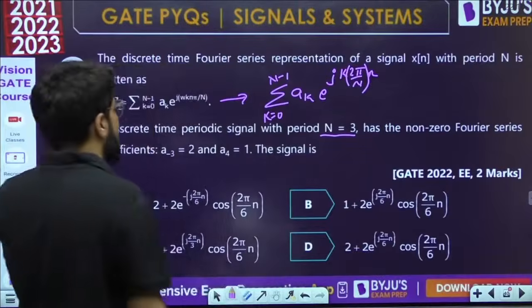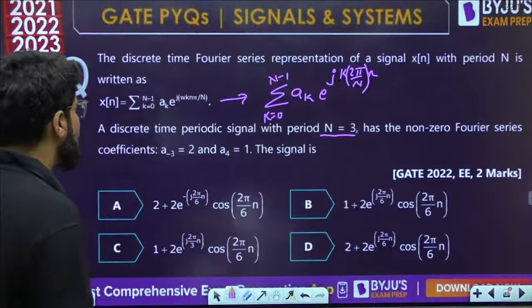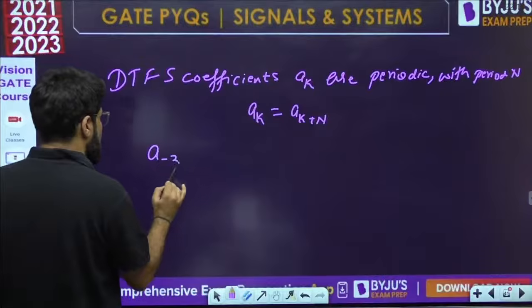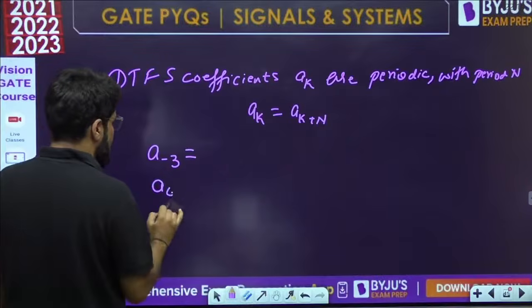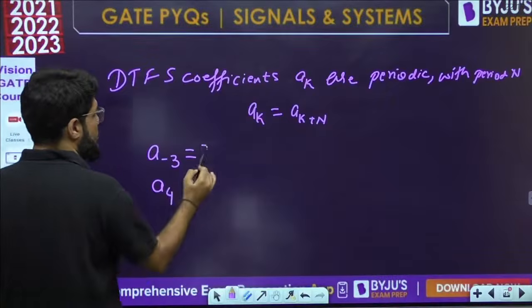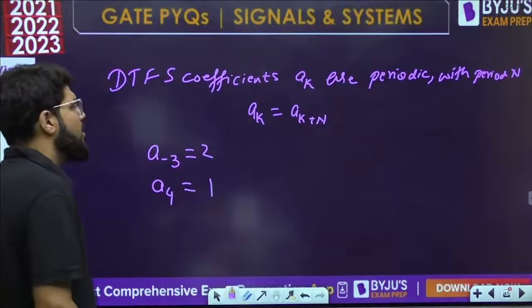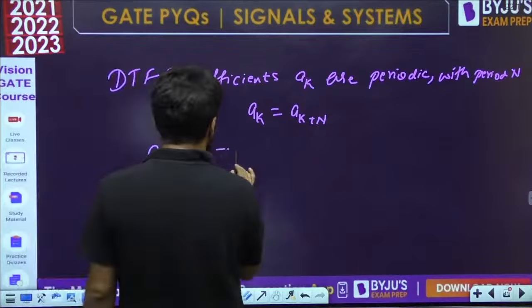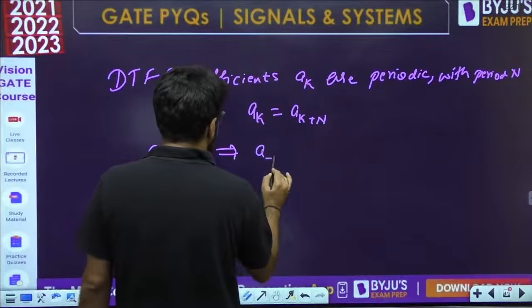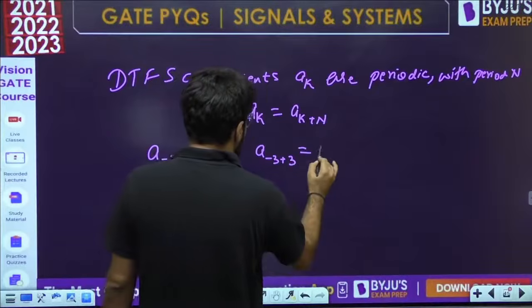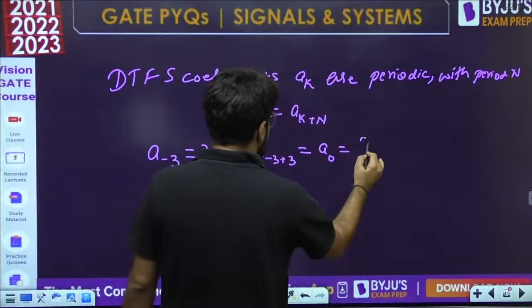अब देखो आपको क्या क्या given है. You are given a minus 3 and you are given a4. a minus 3 का value 2 है and a4 का value 1 है. But whatever is a minus 3, a minus 3 plus 3, that means a naught will also be 2.